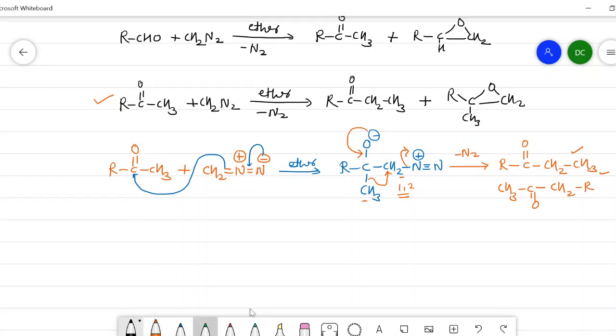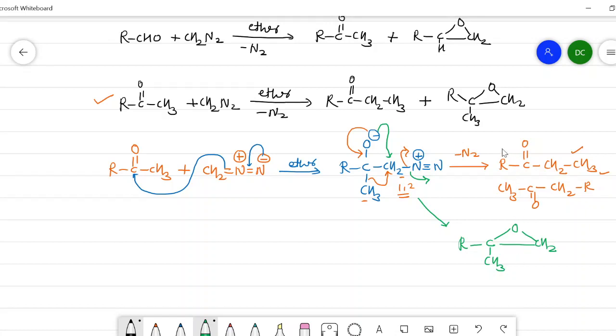Now a side product is obtained like this. This oxide ion may attack directly on this carbon and there is an expulsion of nitrogen. Then R, then C, attached to CH3, this is the oxygen, then the CH2. In this way, we get the epoxide.